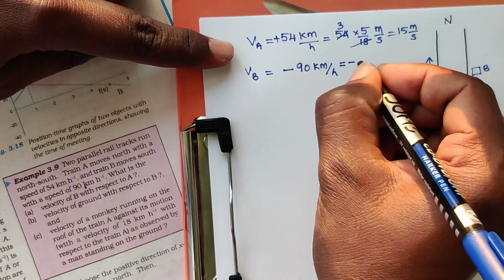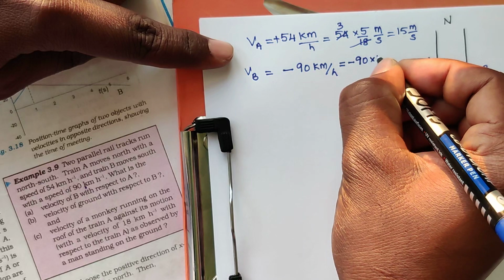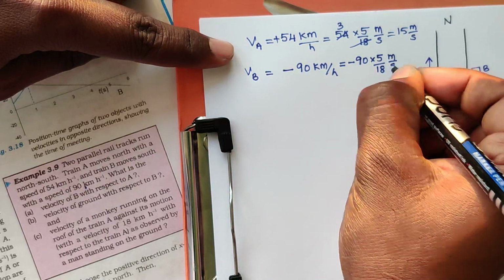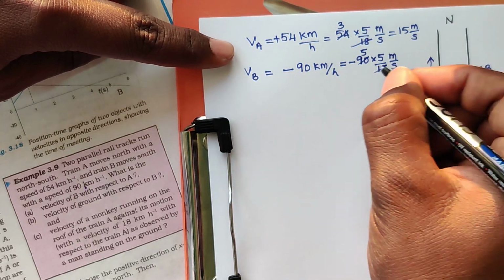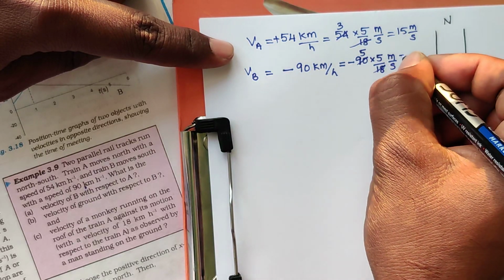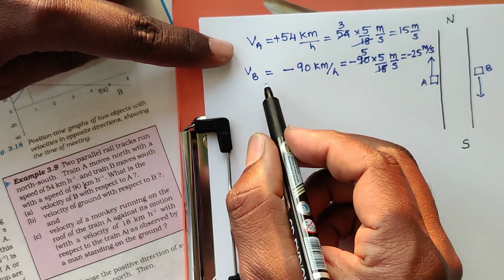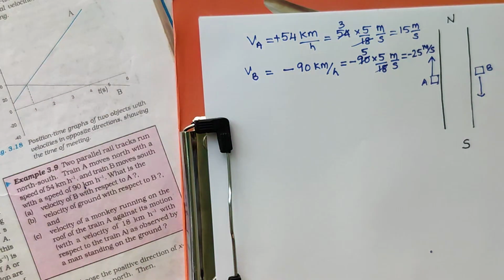Converting, 90 into 5 by 18 gives minus 25 meters per second. Velocity of train B with respect to ground is minus 25 meter per second.